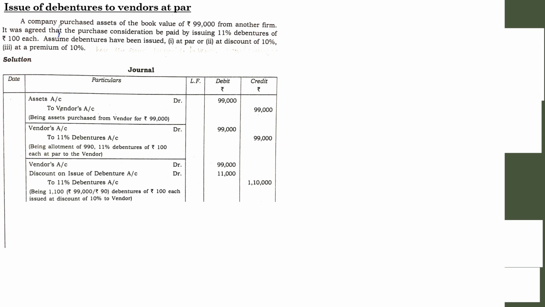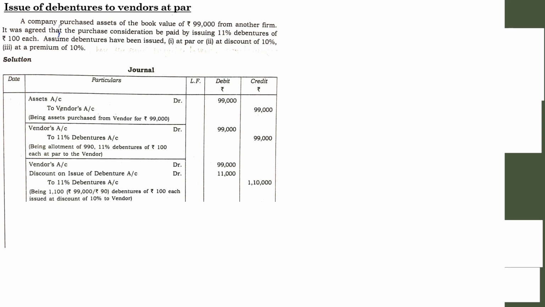You need to think like that, because whenever we are purchasing at a discount, you might think the value of the asset was 99,000, so purchasing those assets at a discount means there must be a reduced value for the asset, that is 99,000 minus 10%. Don't ever think like that.